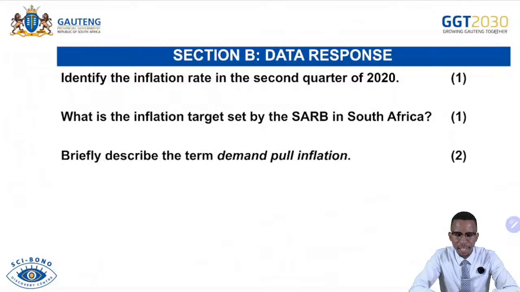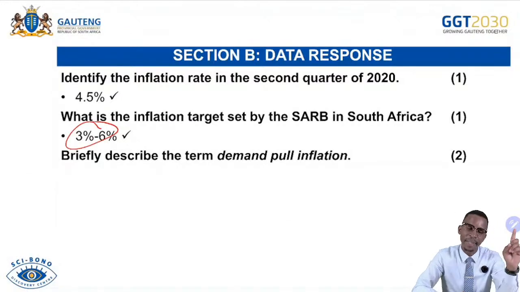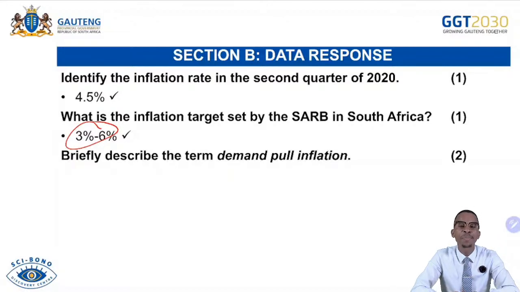Identify the inflation rate in the second quarter of 2020. It was 4.5%. What is the inflation target set by the South African Reserve Bank? It is between 3 to 6%. It is not 3%. You must be very careful. Some of your answers are disturbing. You say it's 6%, or you say it's 3%. No, it is between, or it ranges between 3 to 6%.